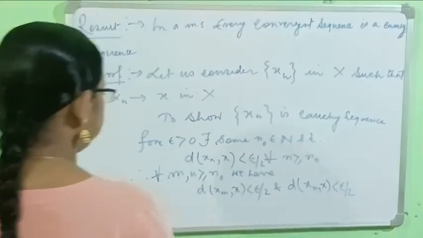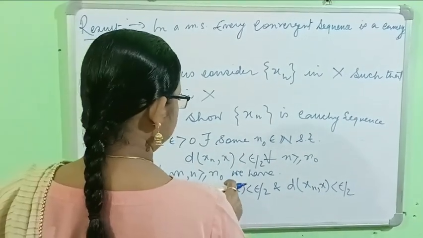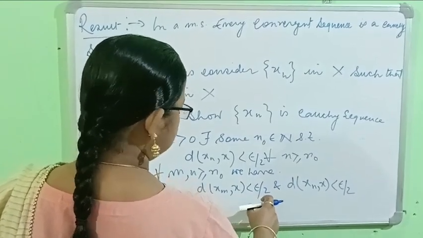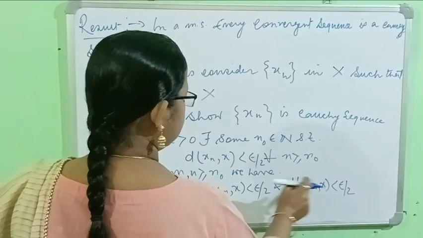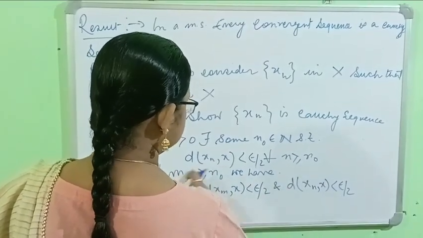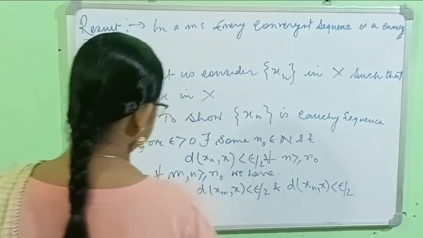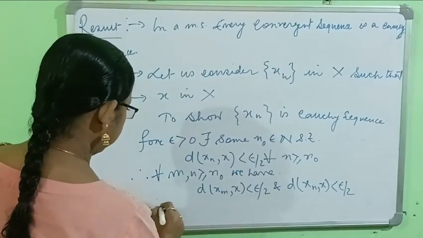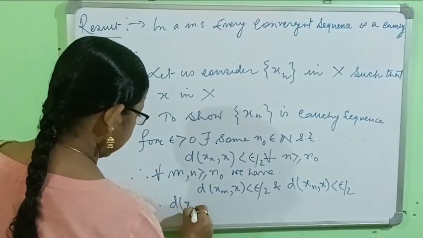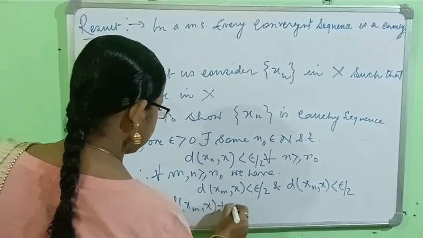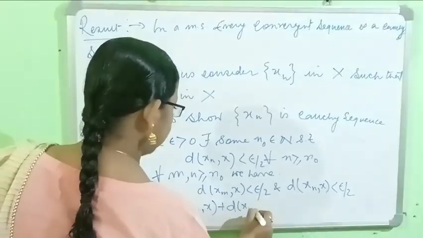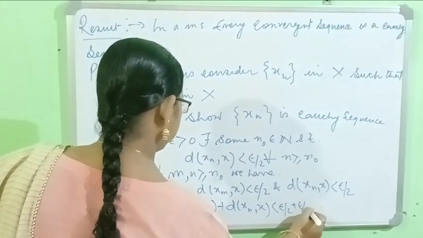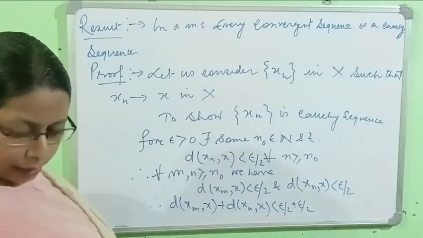So for all m, n greater than or equal to n_0, we have d of x_m and x is less than epsilon by 2 by this definition, and d of x_n and x is less than epsilon by 2 by this definition. Therefore, d(x_m, x) plus d(x, x_n) is less than epsilon by 2 plus epsilon by 2. This is less than epsilon.